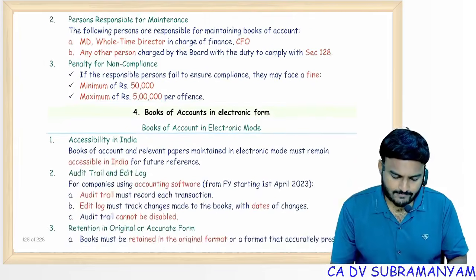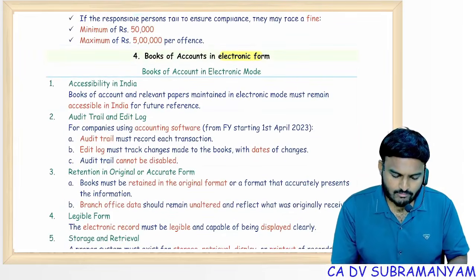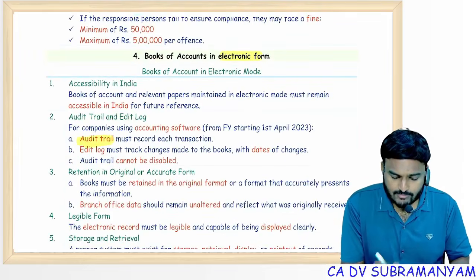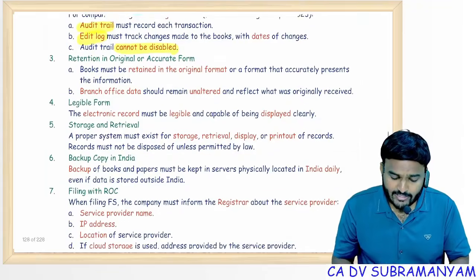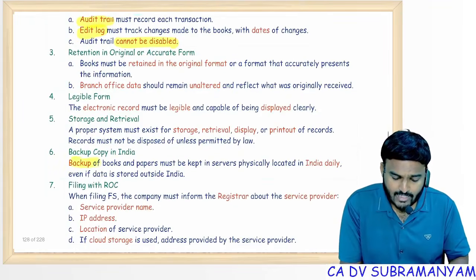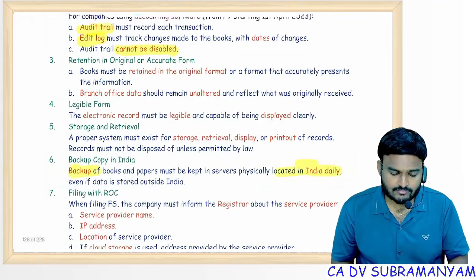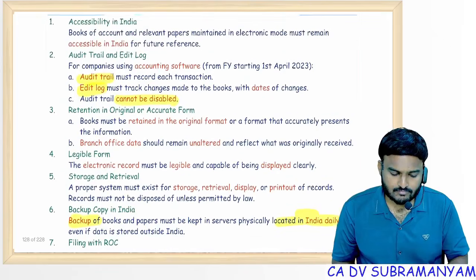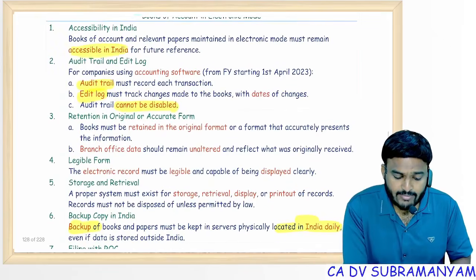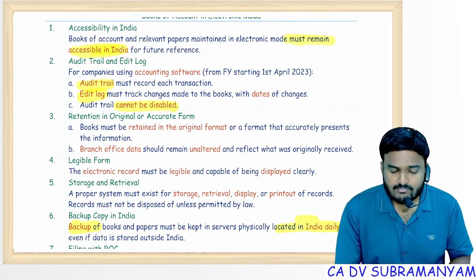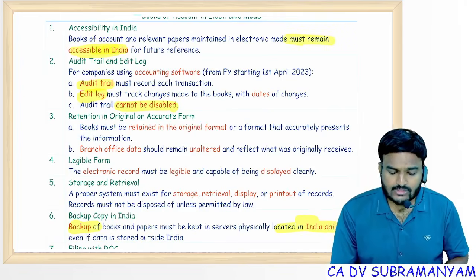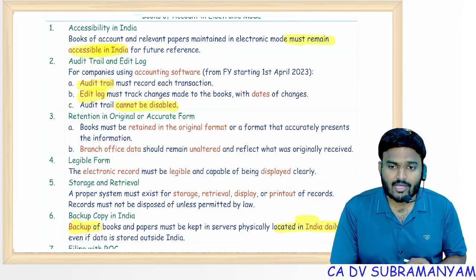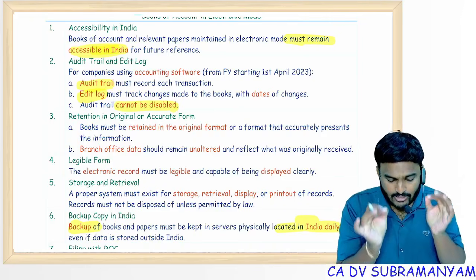8 years. Books of accounts in electronic form. Here audit trail must be there. Edit log must be there. Audit trail cannot be disabled. Daily backup should be maintained in India. Backup in India only. They should remain accessible in India. I have seen 2 times question like this: the books of accounts remain accessible outside India, allowed or not allowed? Not allowed. Accessible in India.